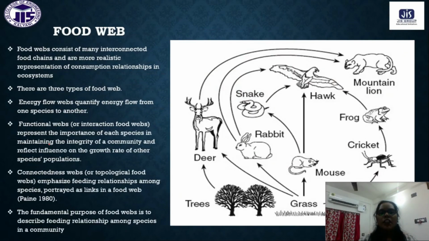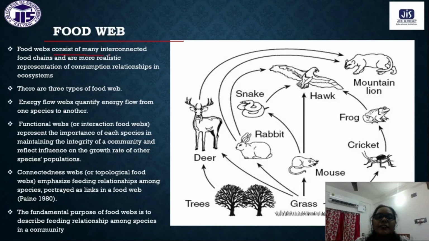Okay, so food web. Now, food web, what does that mean? We have so many components of ecosystem, so many types of ecosystem. All types of ecosystems are how connected with each other? The interconnection between the ecosystems, like pond ecosystem, grass ecosystem, forest ecosystem, mangrove ecosystem. These are some of the types of ecosystem we have, and how they are interconnected, that is called food web.